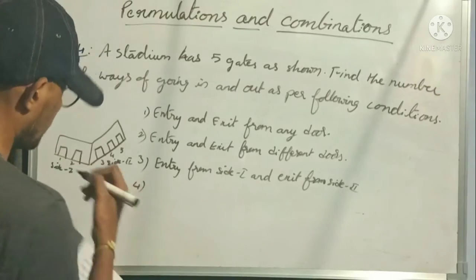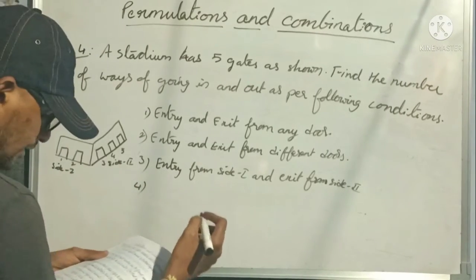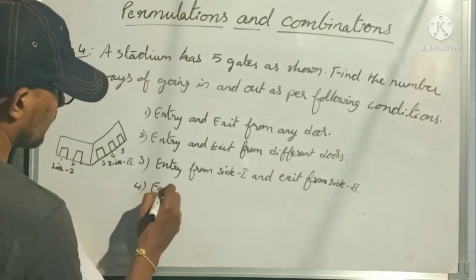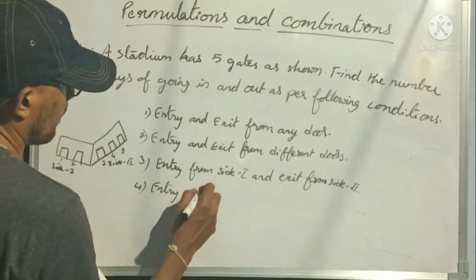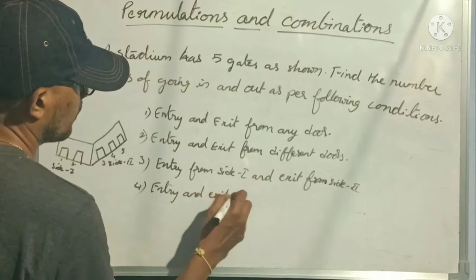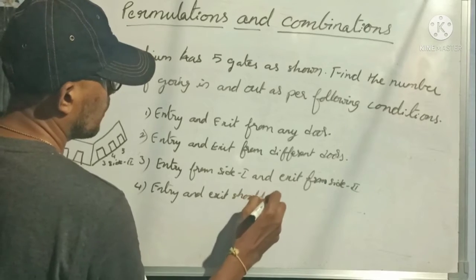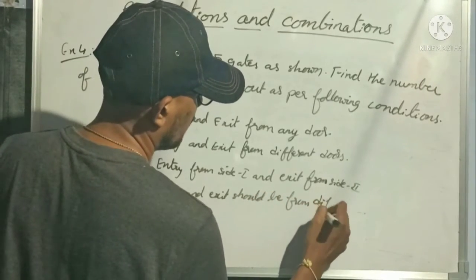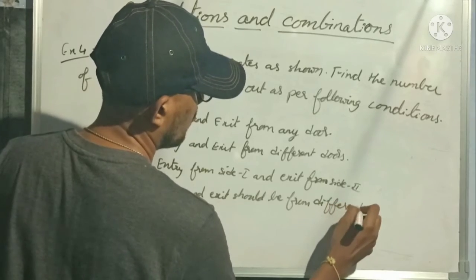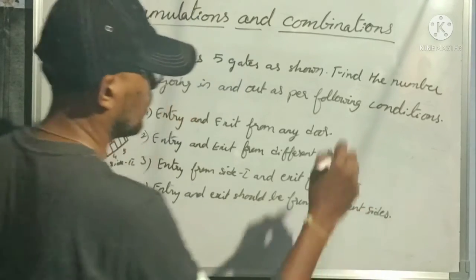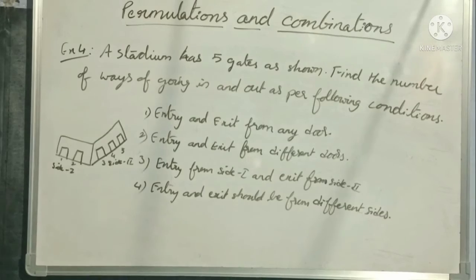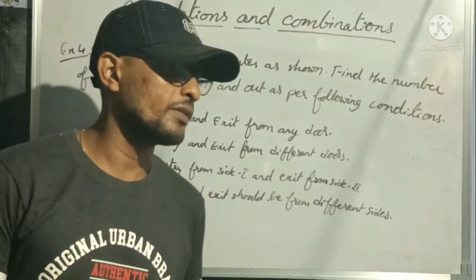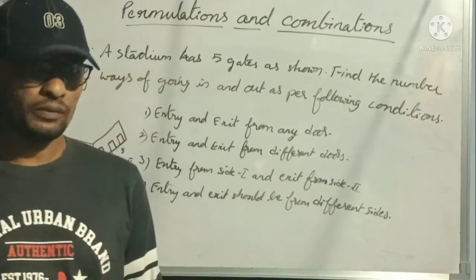Okay. Last condition, entry and exit should be from different sides. Okay, entry and exit should be from different sides.